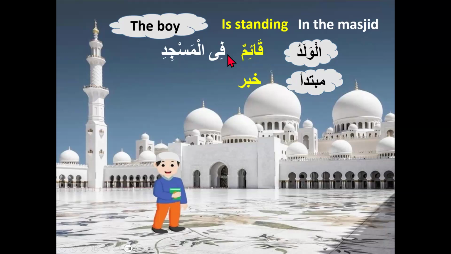Okay, so jar majrur, what's the position here of the jar majrur in the jumla ismiya? We will say it is muta'alliq khabar. Muta'alliq khabar means related to khabar, some extra information about the khabar, more detail about the khabar. That's why it's called muta'alliq khabar, meaning related to khabar. So I hope you understand what is muta'alliq khabar.